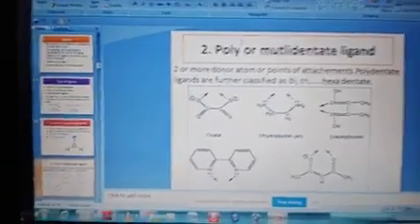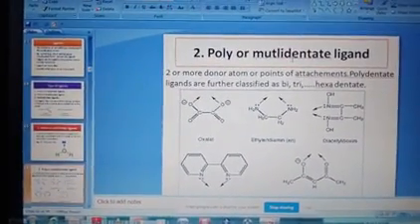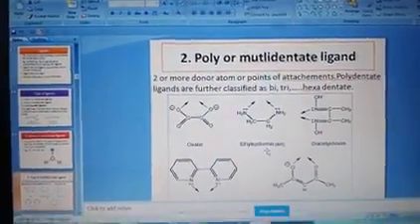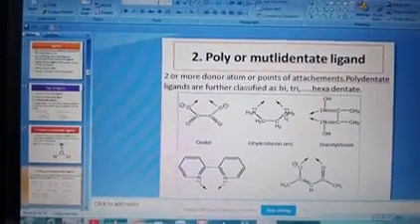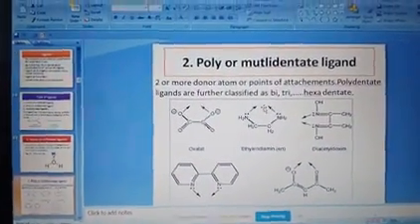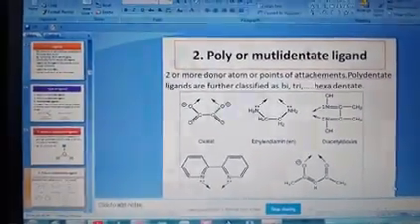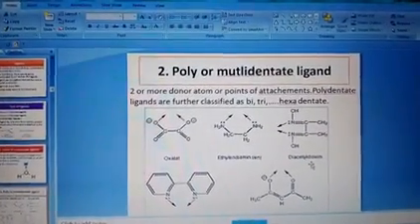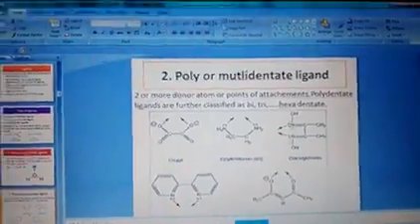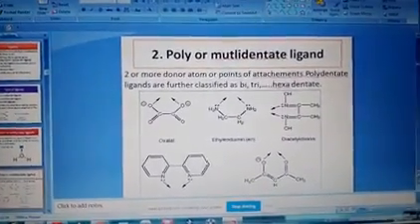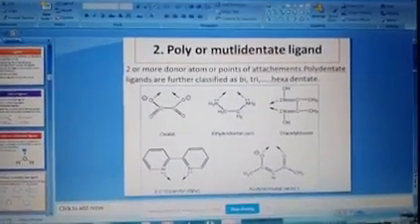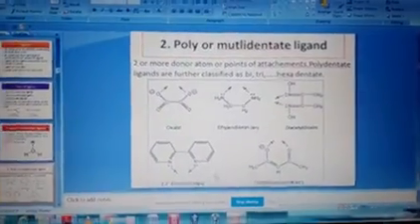That is why it is a polydentate ligand. In case of ethylene diamine, also two N are there, right? Through those two N, the metal atom can join. Or diacetyl dioxime, here also two N are there. Through those you can join it, is it not? Like this, all these are polydentate ligands only.